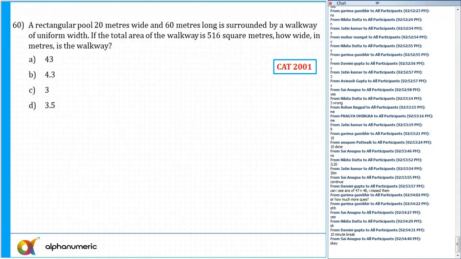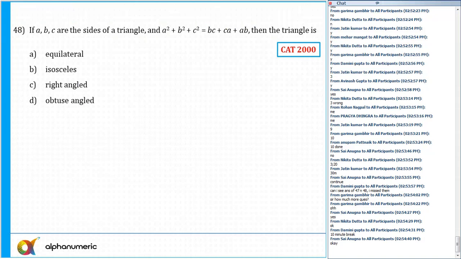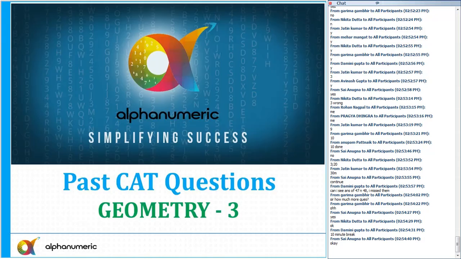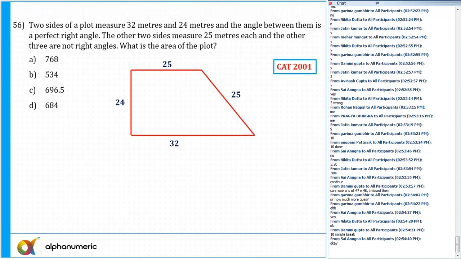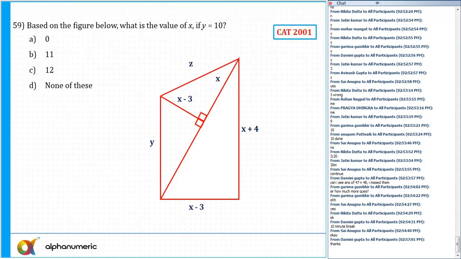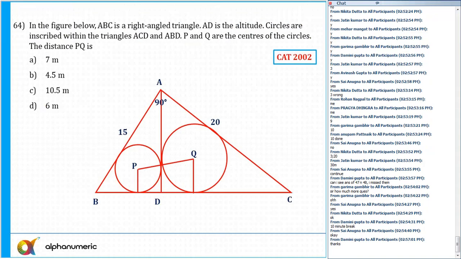Okay, just a minute. Let me upload it. The answer for 47 was option A. For 48, also option A. Now, we have done till question number 60. All right, so 61 to question number 70.